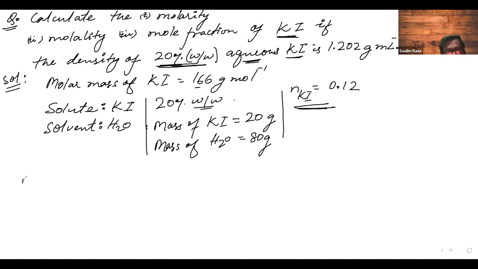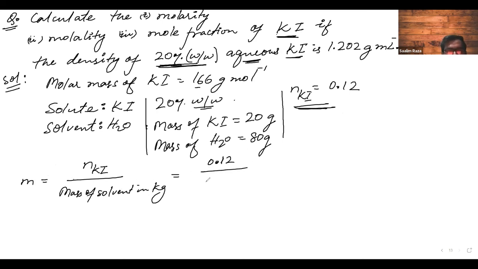Now let me take m, which is molality. What is it? It is the number of moles of KI upon mass of solvent in kg. Now what is the number of moles of KI? It is 0.12 upon 80, this is 80 grams, right? Then we will divide this by 1000, which means we are just multiplying by 1000 here. Wait a second, sorry, I should have written one more 0.